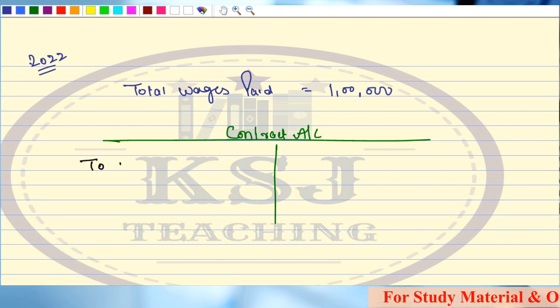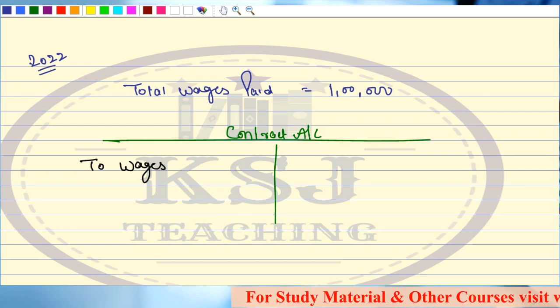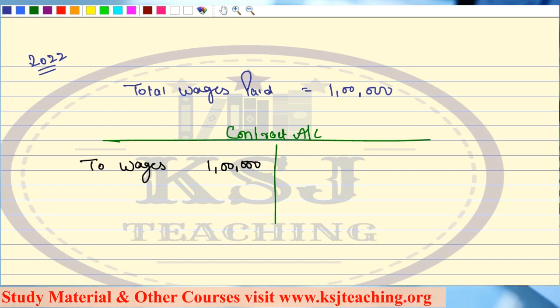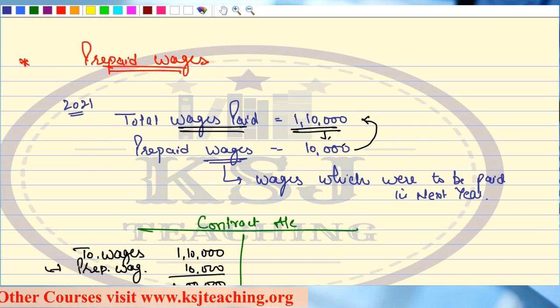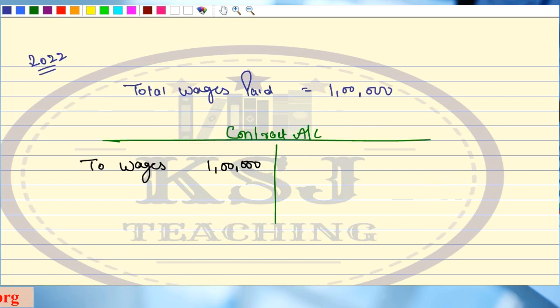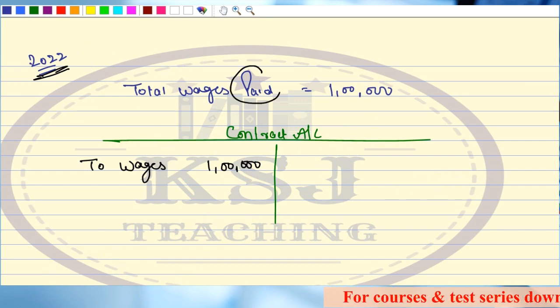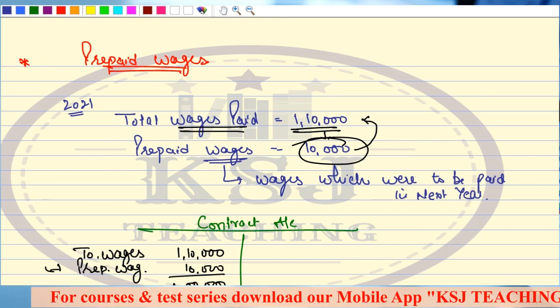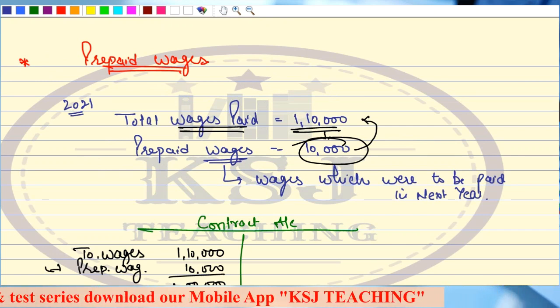Sir, you will write here to wages 1 lakh rupees, right? You will book it as an expenditure. Sir, what about this 10,000? Sir, this was an expenditure of 2022. Then how can we miss it on this expenditure of 2022? This was paid in 21, right?